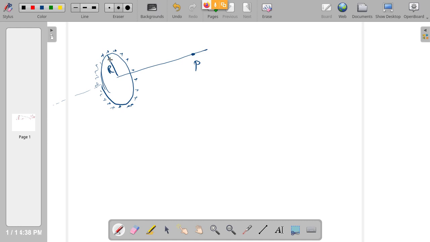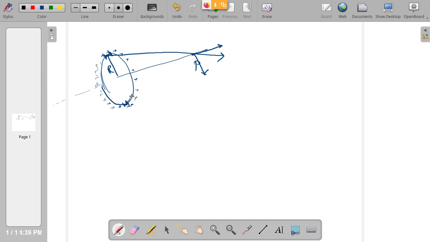Now again I am going to use the same technique. I will take a small element of the ring, and I will calculate the electric field at this point due to that element. Here also the electric field will have two components, one horizontal in this way and one vertical in this way. I can take an opposite element also, wherever I choose the element.